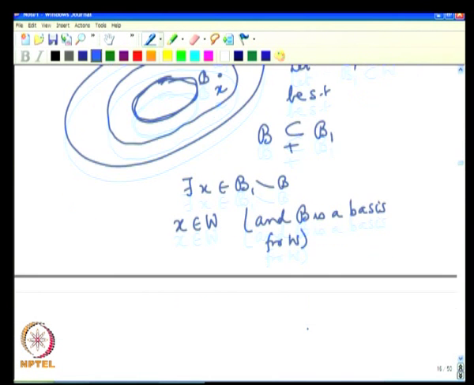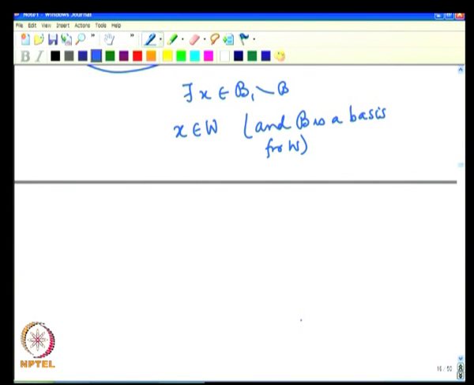Now, B is a basis for W. It has two properties. One, it is linearly independent. The other one is that it spans W. Now, first we shall exploit the property that it spans W. That means, any vector in W is a linear combination of B vectors.